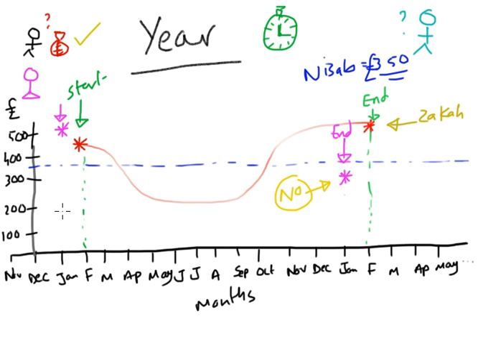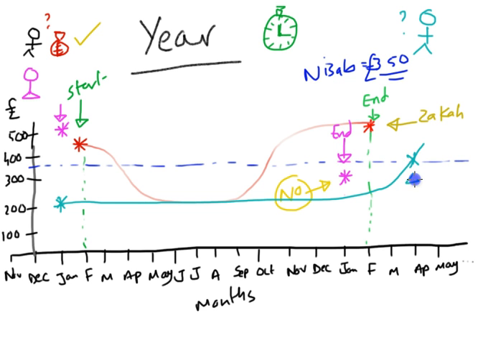Let's say in January they didn't have a nisab, and all throughout the year they didn't have a nisab, and right at the end, let's say it's April, they hit the nisab.